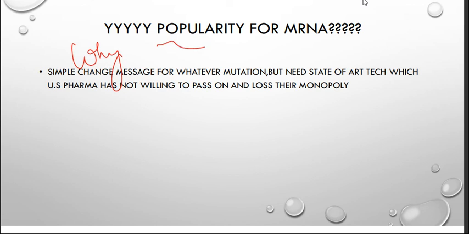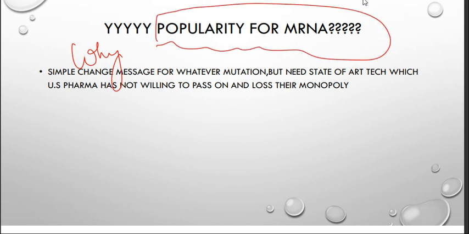Why so much popularity for this mRNA? Why are people getting so much shock over this? See, it is a simple change of message for whatever mutation, but it needs state of the art technology. Suppose there is a change in the virus. Simply changing this message will change the type of protein according to the mutation. So simple, right? There is a technology which easily changes this message. So whatever mutation comes to the world, according to that we can produce mRNA. They are readily available with some technology, simply sending the message to our body.